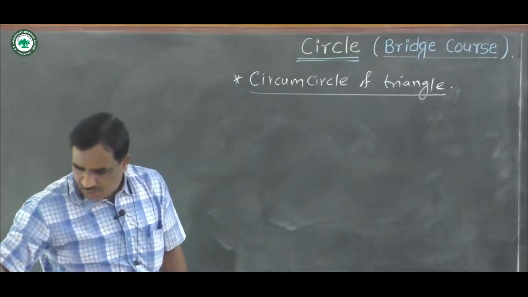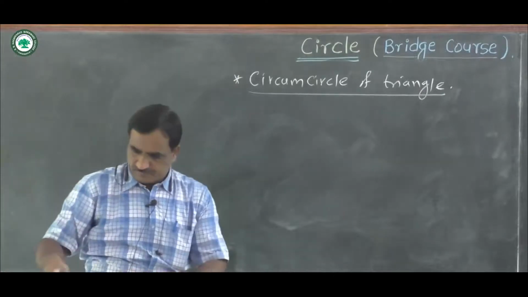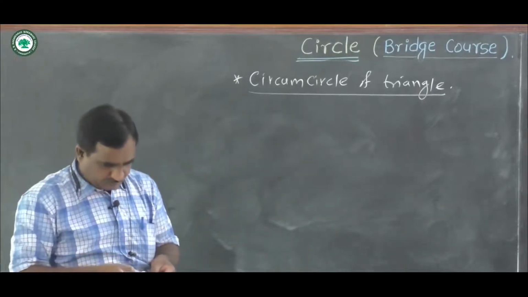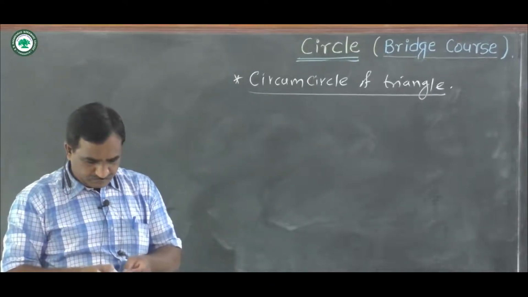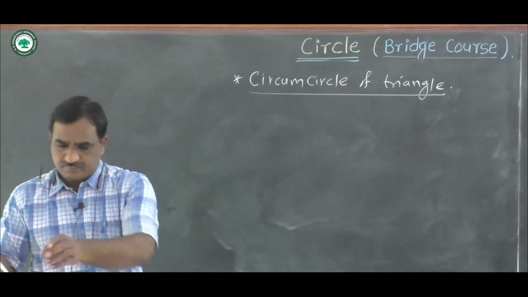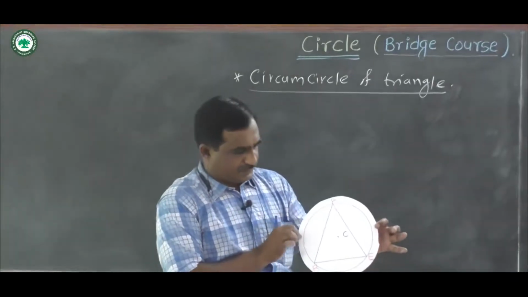Now here also we can draw a figure for circumcircle. Now we see here this figure.